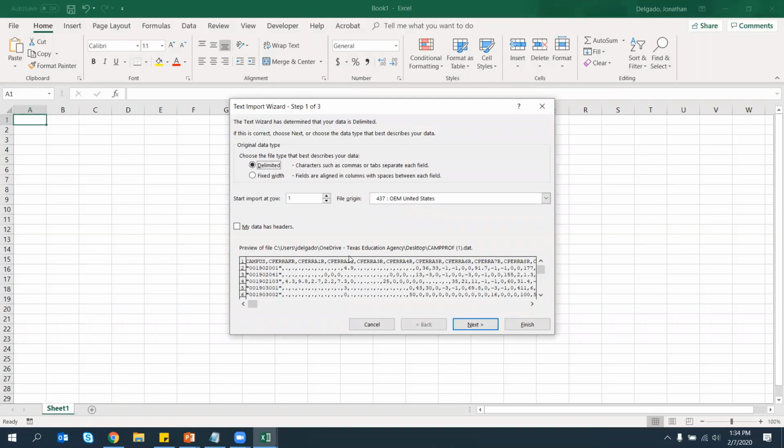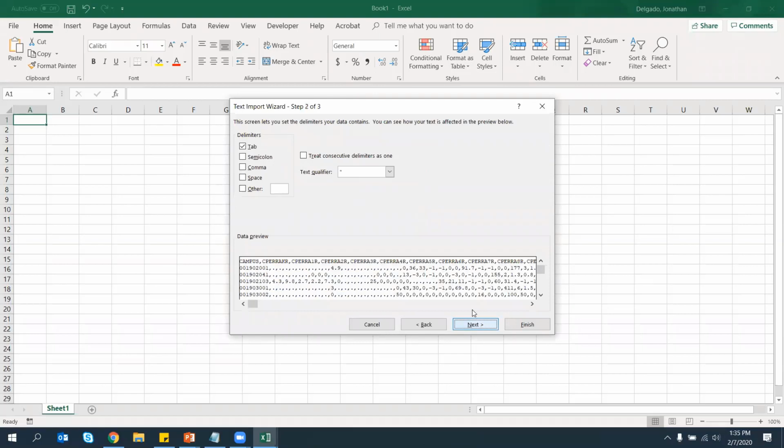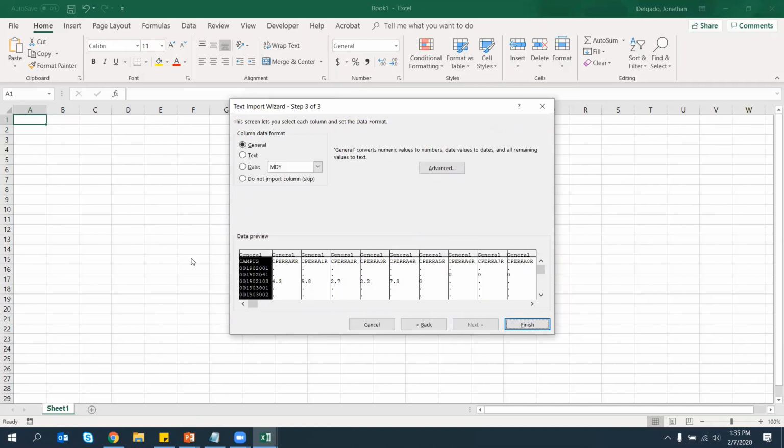Now, as I mentioned before, the data is delimited. The data is typically delimited in a comma format. And so Excel is asking me to import this data into Excel. How? I would tell Excel this data is delimited. Next. The delimiter is not tab, but a comma. Next. And then I have on this first column my campus number, which is critically important. That's what I would use to join additional data sets on. I'm going to tell Excel that this is text because it has leading zeros that I would like to preserve.